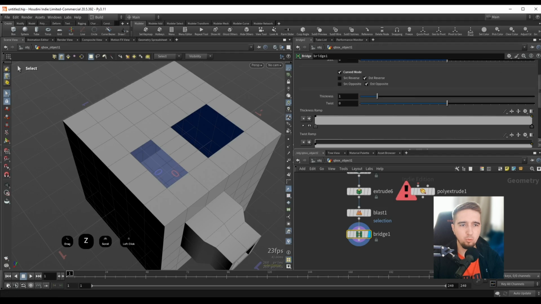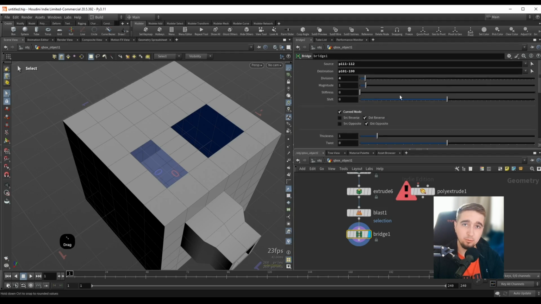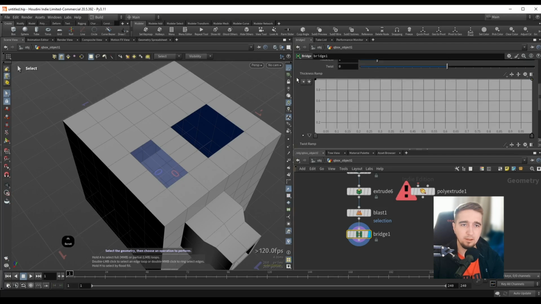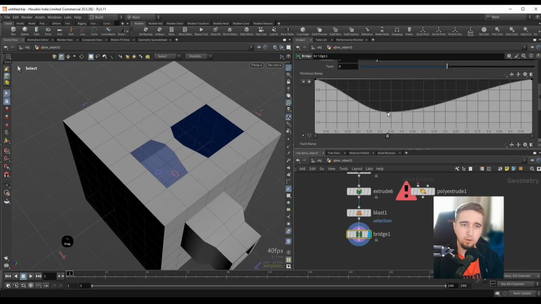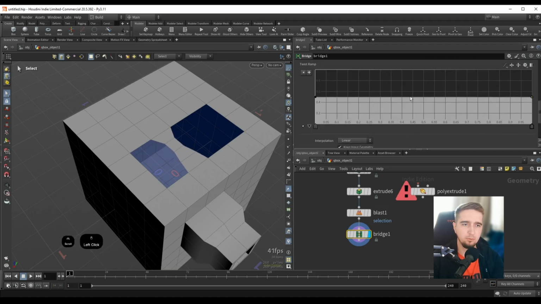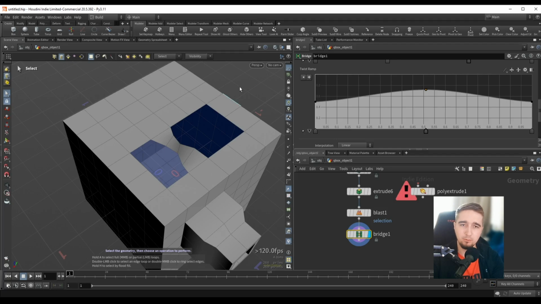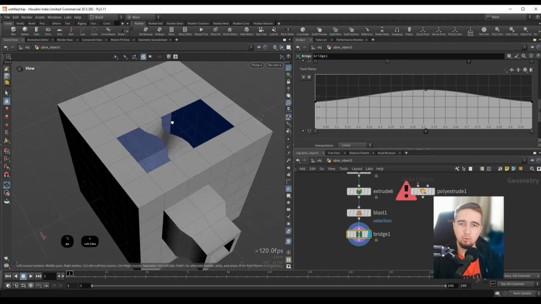And at any point, by the way, we can go inside the parameters for the operations that we are doing. So if we want to do something really specific, for example, in the case of bridge, and you can see that bridge again is a modeler specific node, so this doesn't come with the default Houdini toolset, we can go to the parameters here, and for example, we can decide on a thickness for our bridge. I can go ahead and we can see how this changes over here. I can control this here, and there's also a twist ramp over here, so I can twist the bridge faces like this. And always, if I'm over the viewport, I can hold down Z and I can increase the divisions. So really cool stuff.